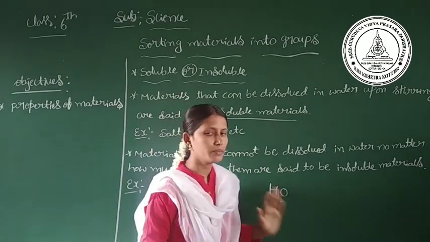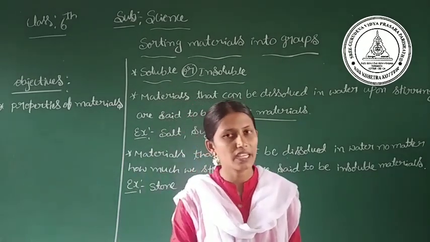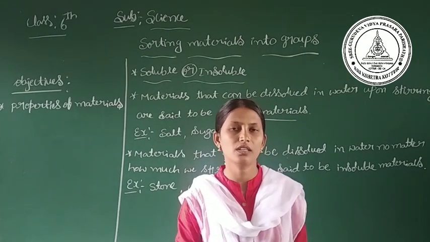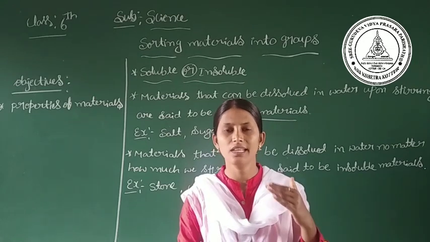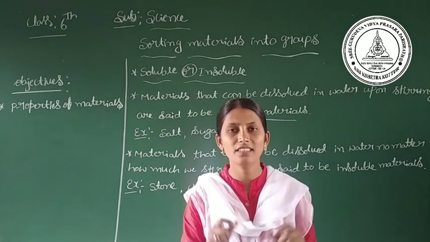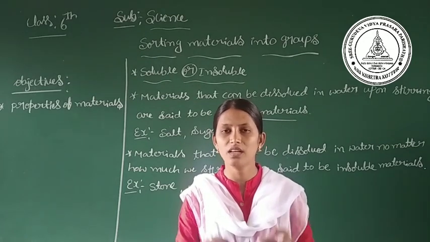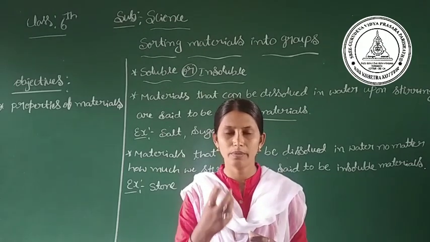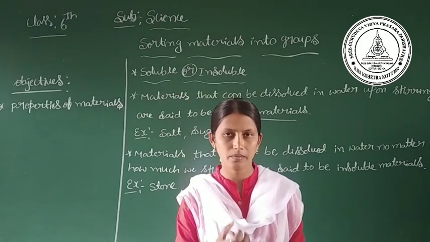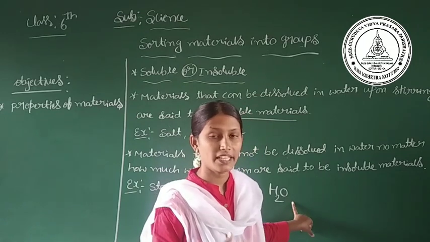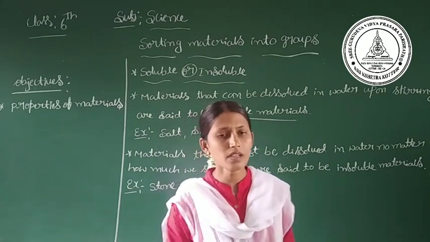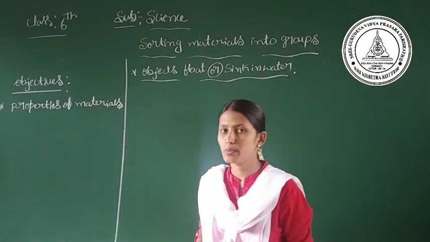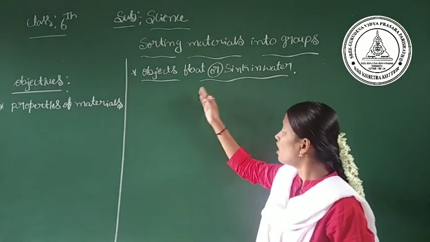So from this we came to know that some of the gases also dissolve in the water. The best example is oxygen, which is very essential for living organisms. The plants and animals living in the water take in the dissolved oxygen present in the water. So they are living. Now we will discuss the next property of the material, that is whether objects float